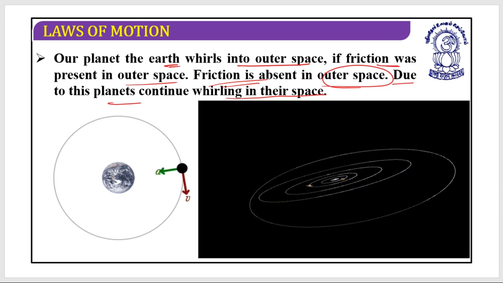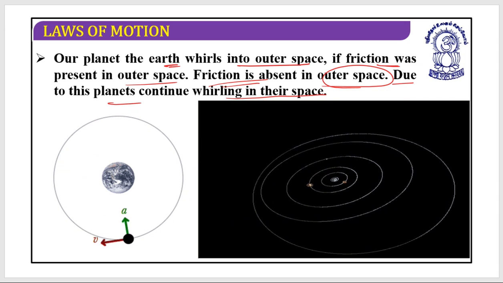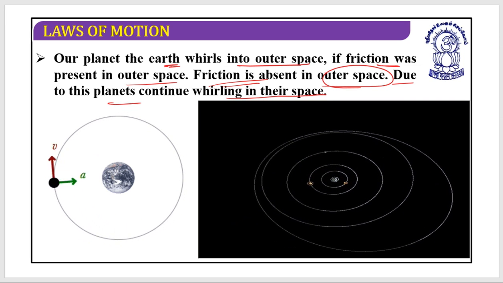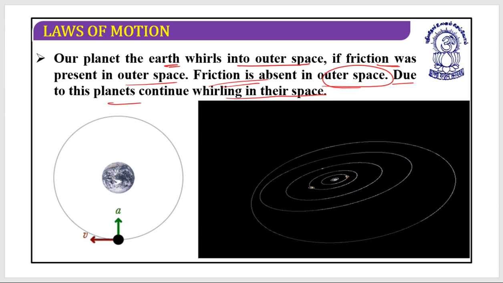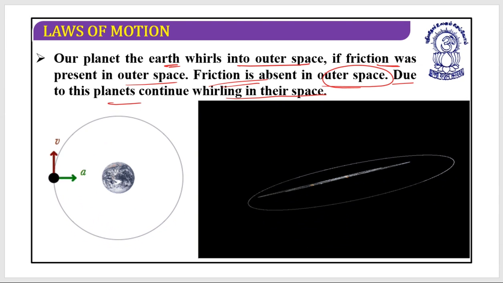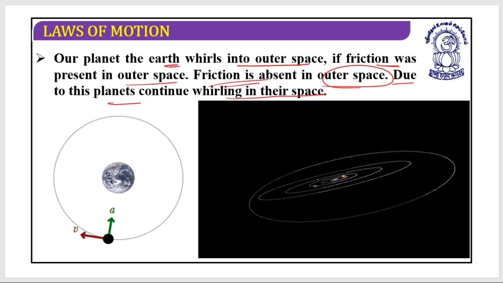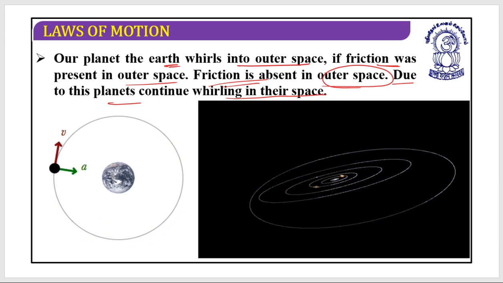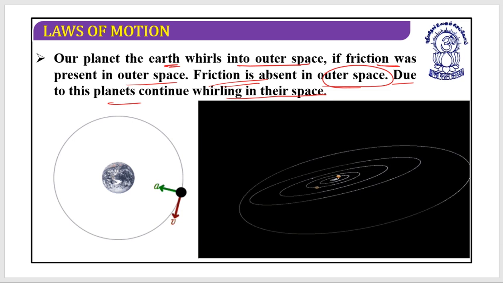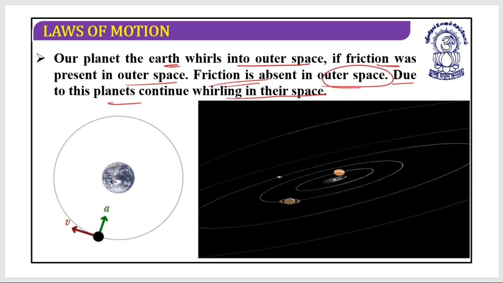If friction was there in outer space as well, our planet would have moved away from the system. It is constantly moving around the sun because there is no friction outside the planet. So these are all the advantages of friction.